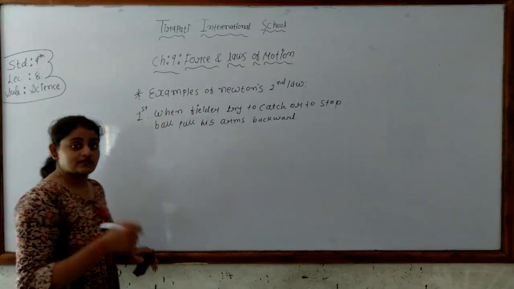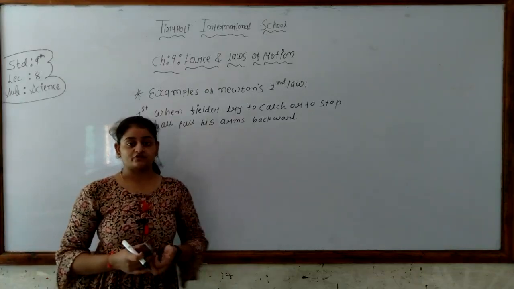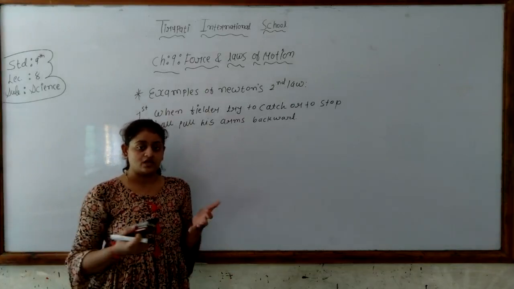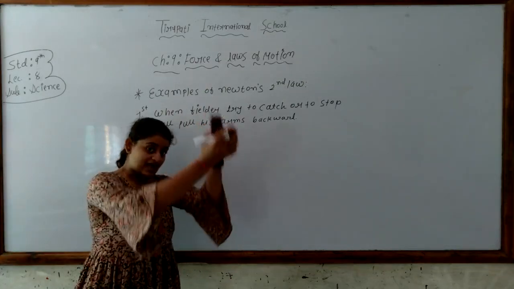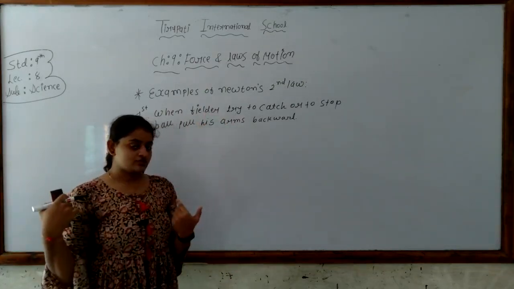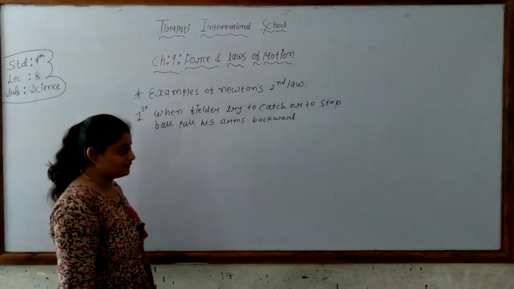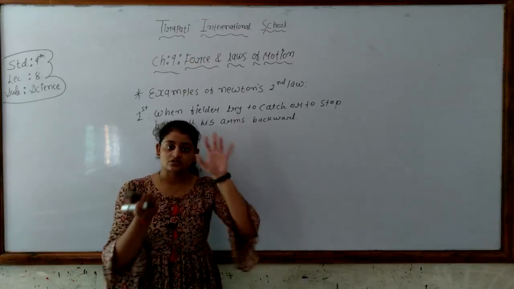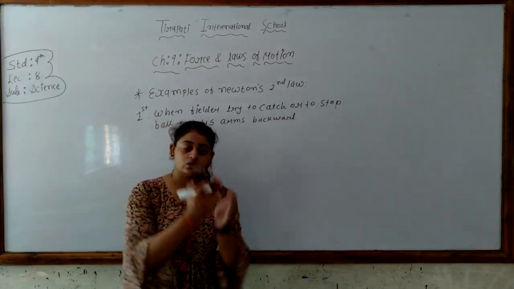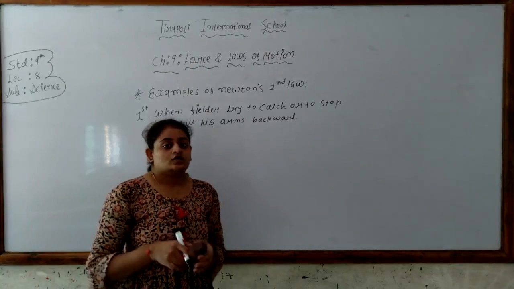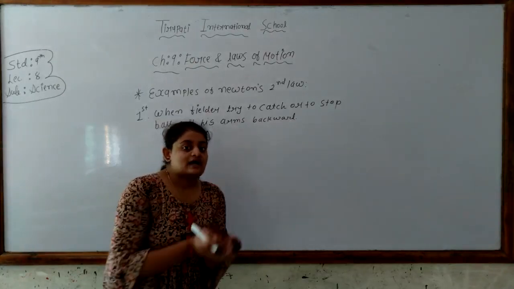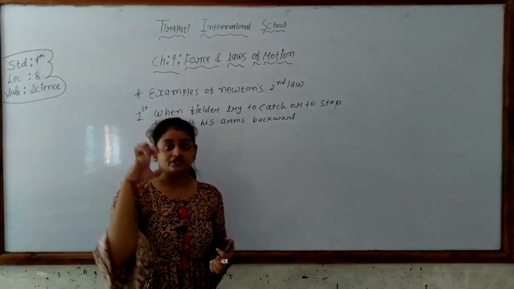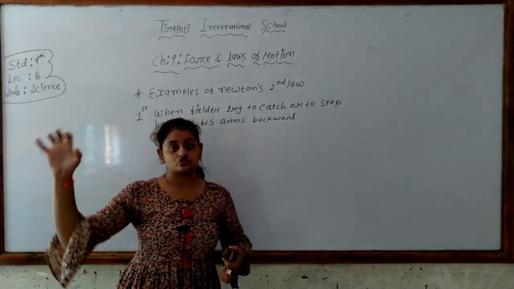When you play cricket, you also experience this type of effect, or when you watch cricket, the fielder does this type of action. When he catches the ball, his arms come backward. Why does this happen? In the game of cricket, a player should catch or stop the ball by gradually pulling his arms back along with the ball. So it decreases the rate of change of momentum.